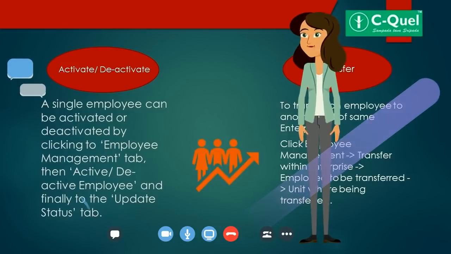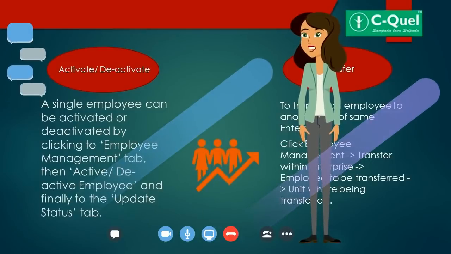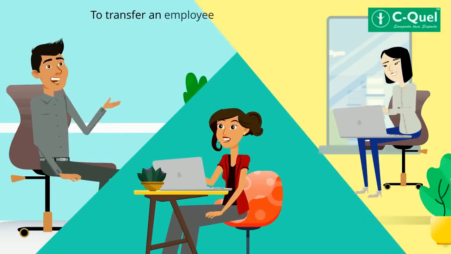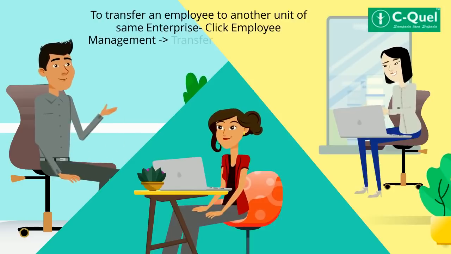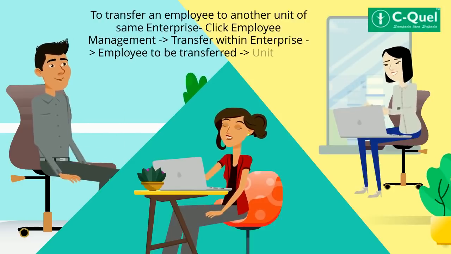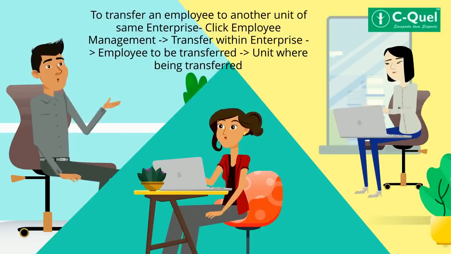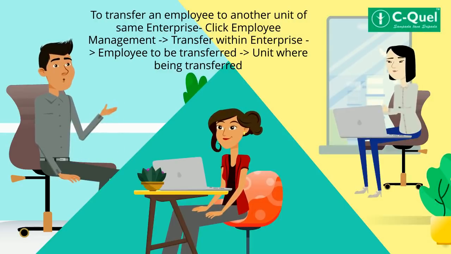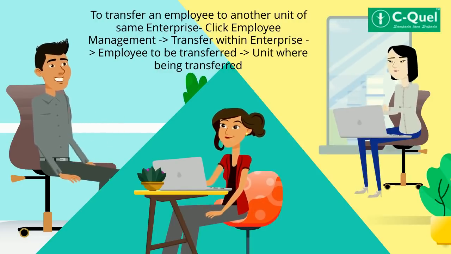If you wish to activate or deactivate a single employee, click to the Employee Management tab. Then go to Activate, Deactivate Employee tab and finally click to the Update Status tab. To transfer an employee to another unit of the same enterprise, click Employee Management, go to the Transfer within Enterprise tab, select the employee to be transferred and choose the unit where being transferred.